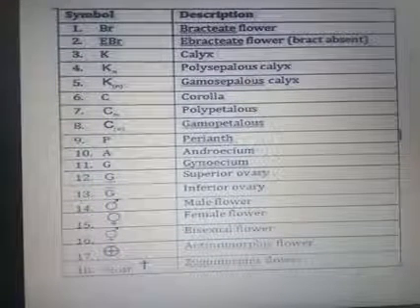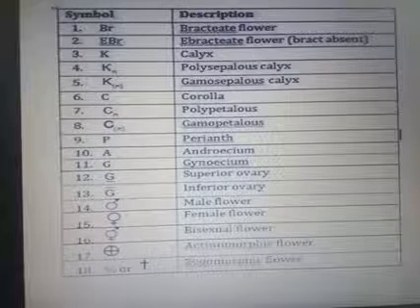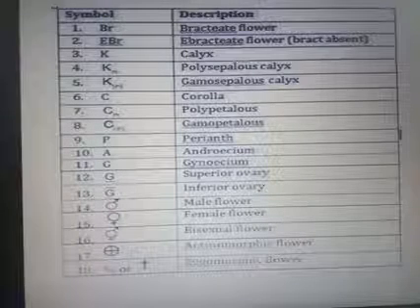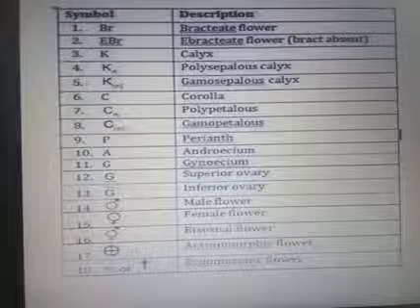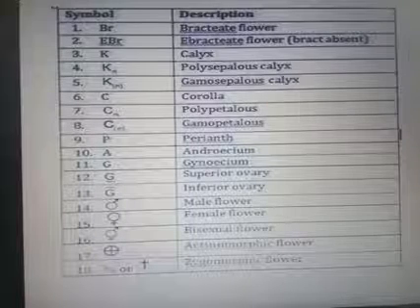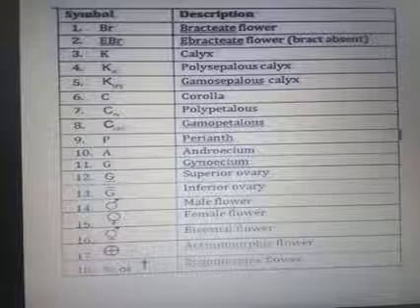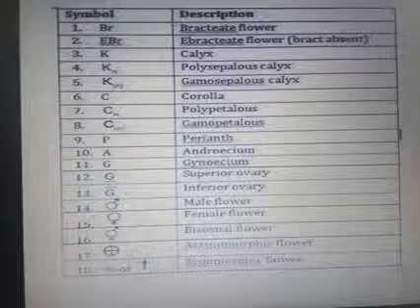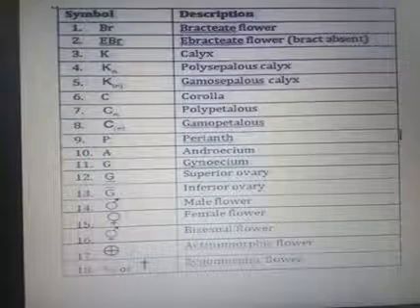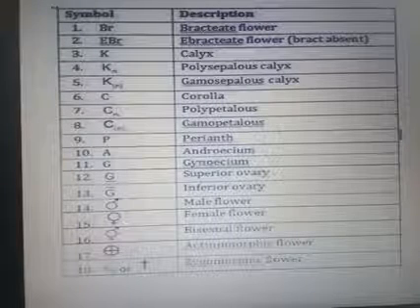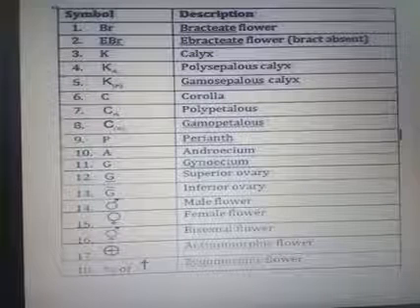Br stands for bracteate flower. If the flower has a bract, it is known as bracteate. If the flower is not bracteate, it is represented by Ebr, ebracteate. What is a bract? The leaf in whose axil a flower arises, or the leafy structure that subtends a flower. A ripened tomato has a green portion below it, which is an example of a bract.